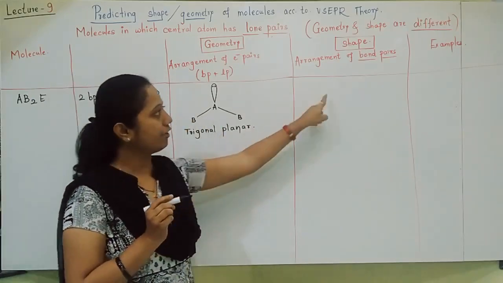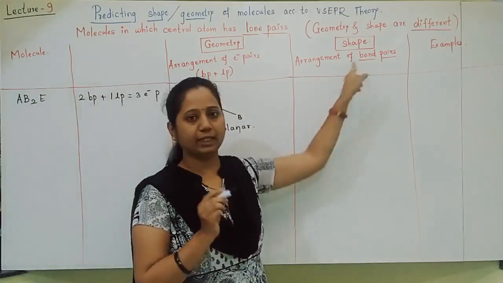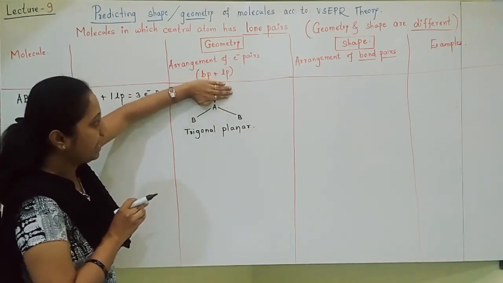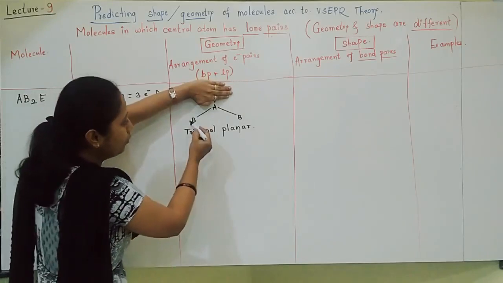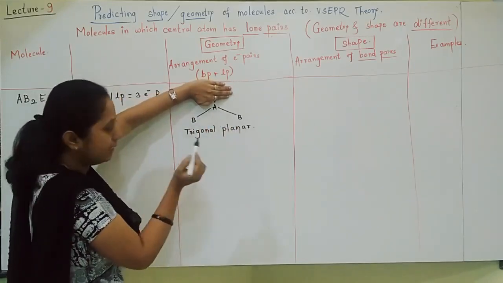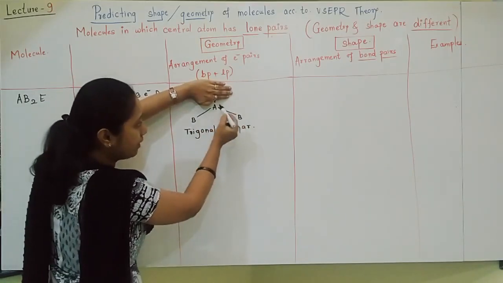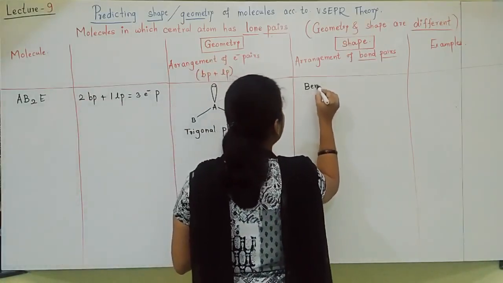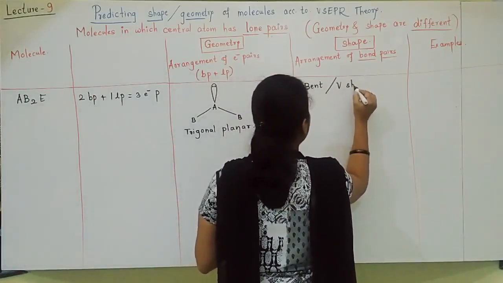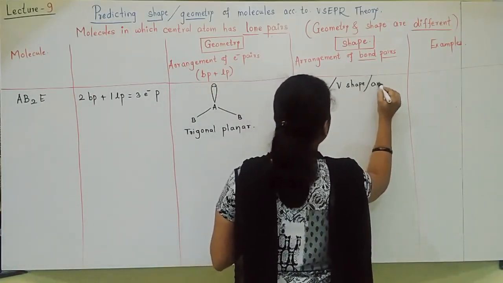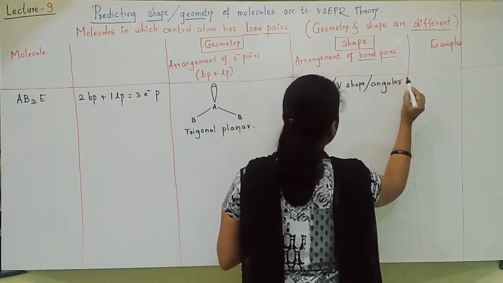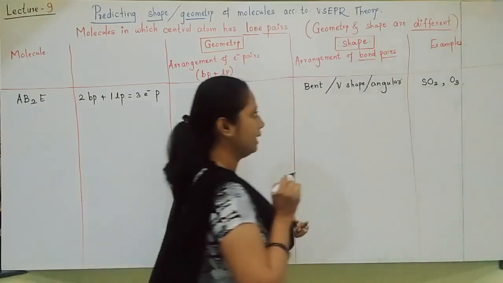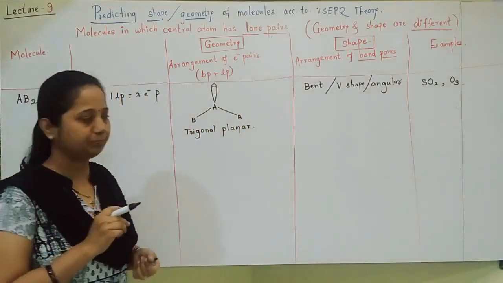Now we have to write the shape. Shape is the arrangement of only bond pairs. Here lone pairs are not considered. So don't see the lone pair and predict the shape. If the lone pair is hidden, then the shape is bent. Bent shape, students, is also called V shape, or sometimes angular. An example of this type of molecule is the SO2 molecule or the ozone molecule.